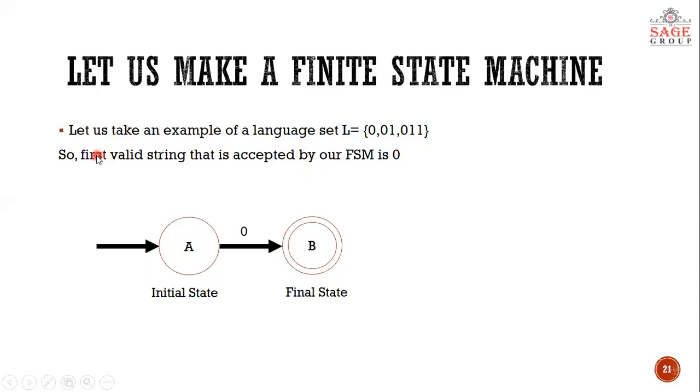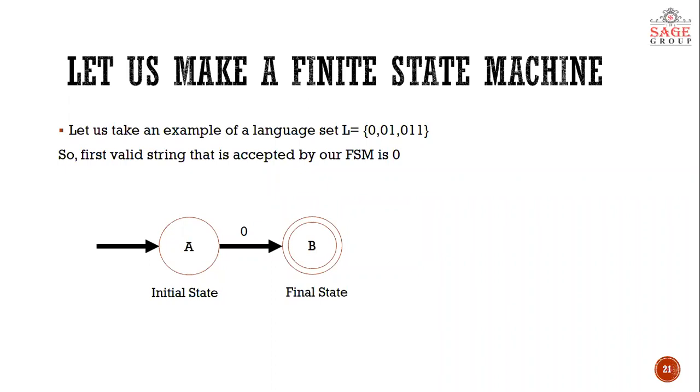We just consider the first valid string of this language, that is 0. It is written here at first place. So how does our finite state machine say that a string is valid, and how does it say that a string is invalid? The concept is that whenever you read the complete string, at the end, where is your control?